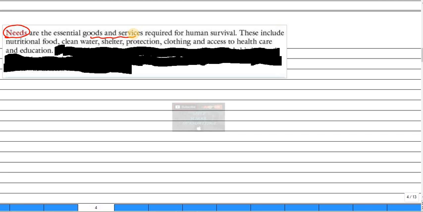Clean water is necessary for survival. Protection means health protection, meaning protection from criminal activities.